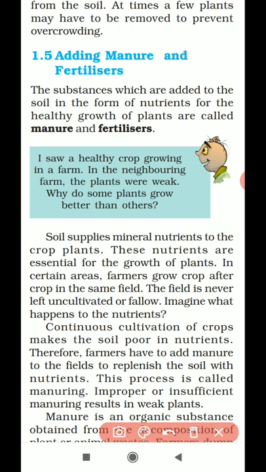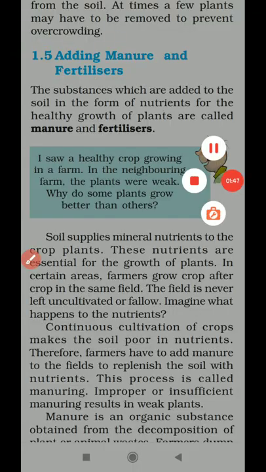The next important task running in the mind of the farmer is this: to have healthy growth of the plant, the soil should be rich in nutrients, isn't it? The soil should supply the essential nutrients to the plants. So we have to add some manure or fertilizers which will enhance the nutrient content in the soil. Okay, now we are going to learn what we mean by manure and fertilizers.